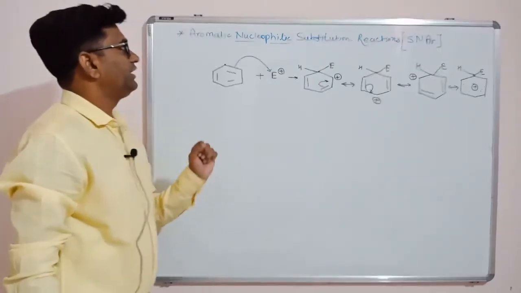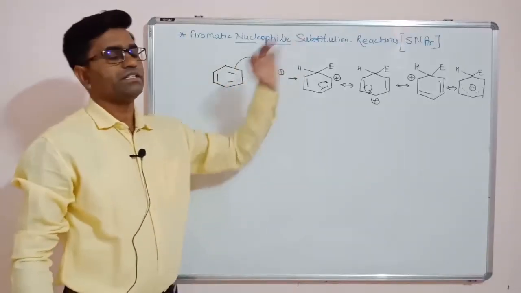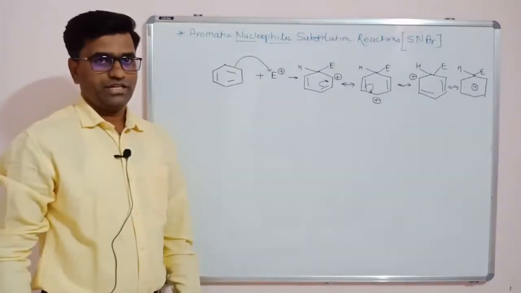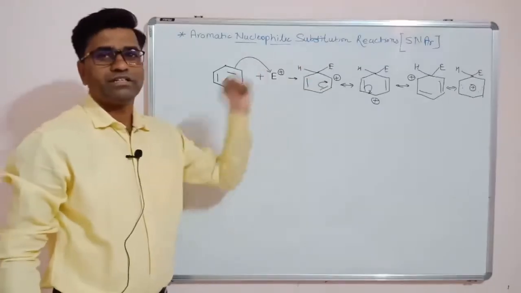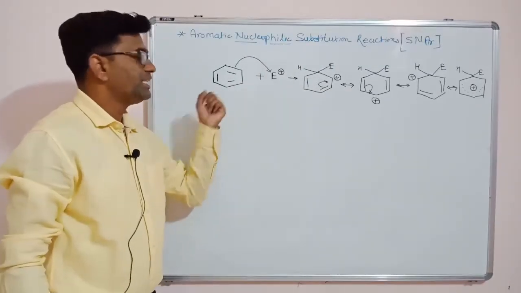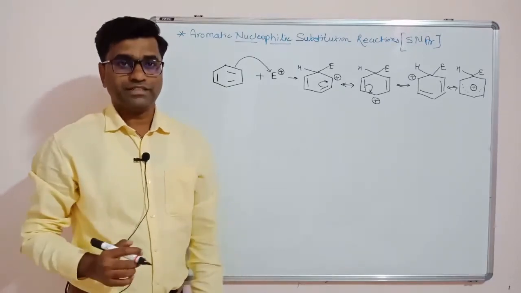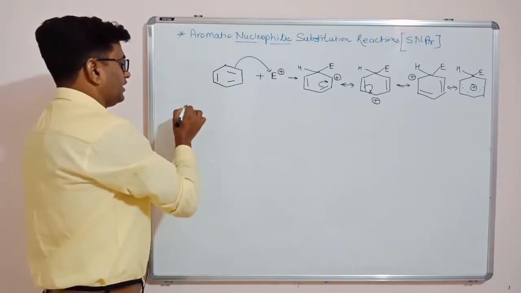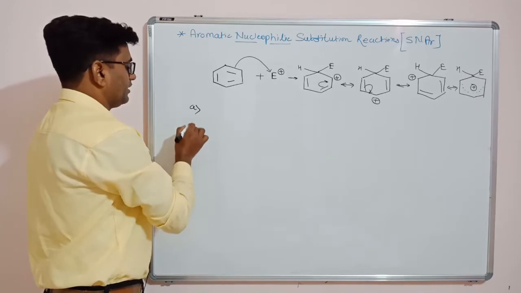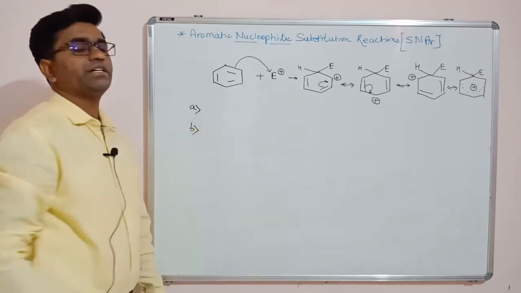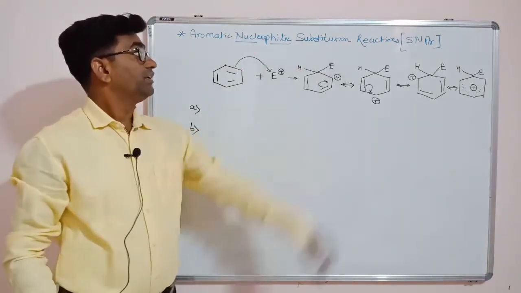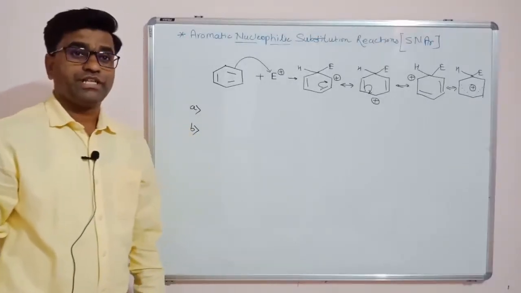But this is a very rare case in nucleophilic substitution reactions, because nucleophiles are electron rich and benzene rings are also electron rich. So there will be some interactions. There are two reasons why aromatic compounds do not give nucleophilic substitution reactions.